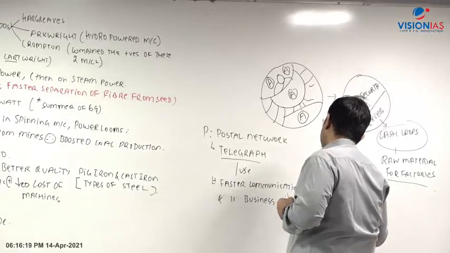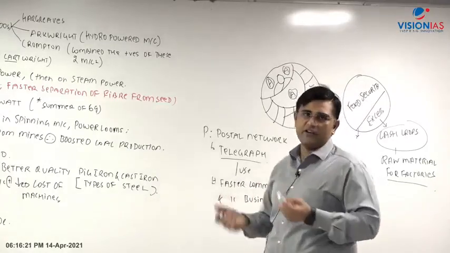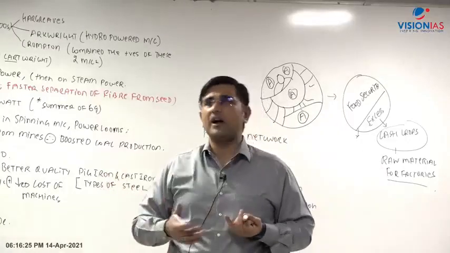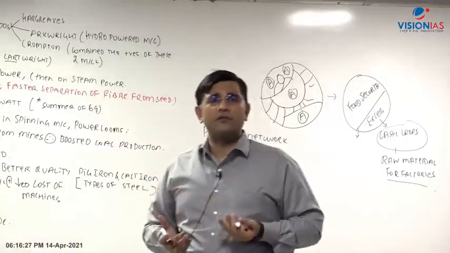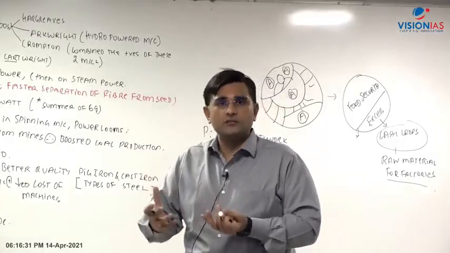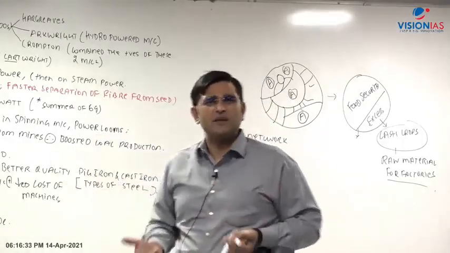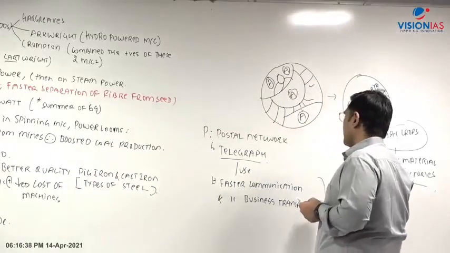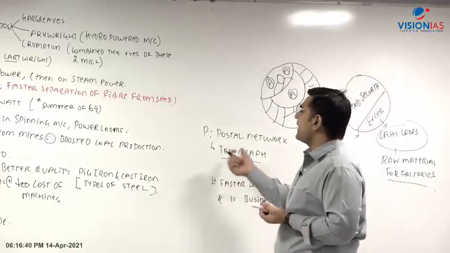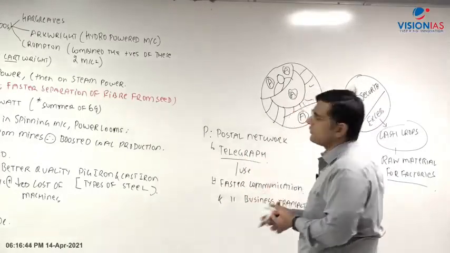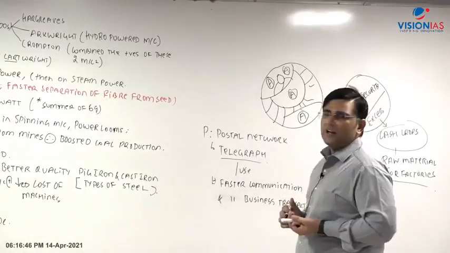Maybe two businessmen can exchange telegrams with each other to carry out business, to transmit information regarding production, regarding requirement of raw material, or regarding how much order to place. So basically businessmen can interact, so ultimately it will result in faster business transactions, and therefore it will also boost the economy. So P stands for postal network. It was developed around this time period. For example, in India also around the 1850s, this telegram network came, right?